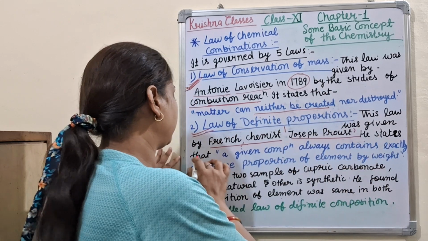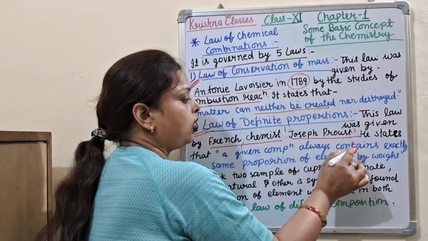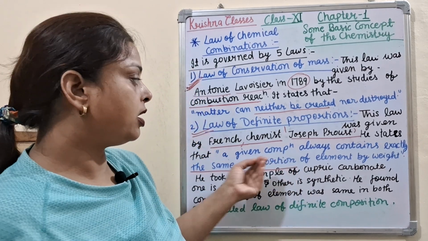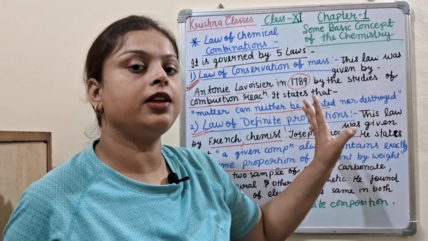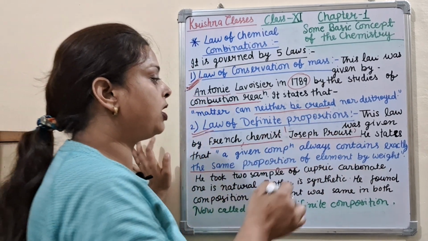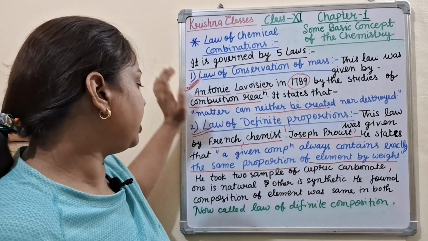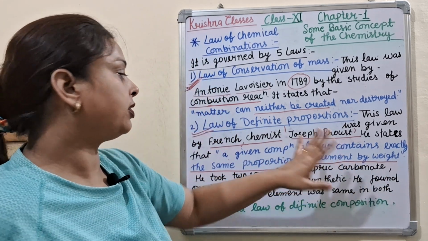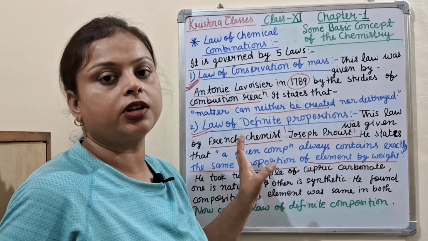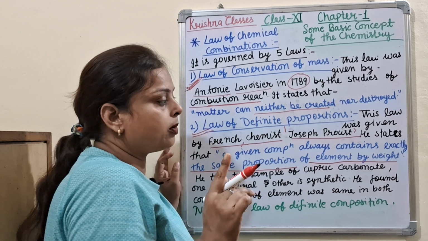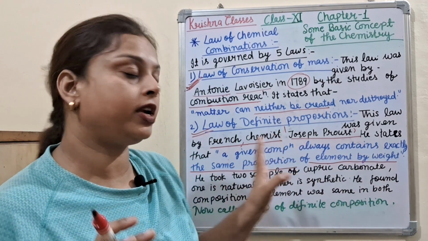He states that a given compound always contains exactly the same proportion of elements by weight. Means any compound always contains exactly the same proportion of elements by weight.